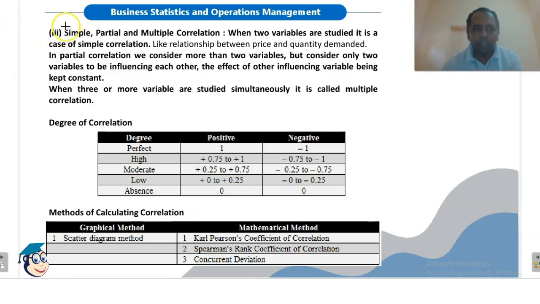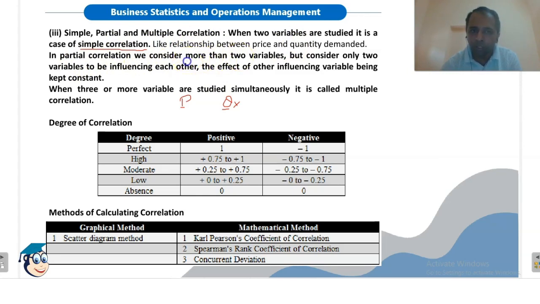Then it is important, simple, partial and multiple correlation. When two variables are studied, it is called simple correlation. So for example, if we are interested in finding out a relation between the price and quantity demanded, then it is called simple correlation, because here we are considering only two variables, price and quantity demanded. In partial correlation, we consider more than two variables.